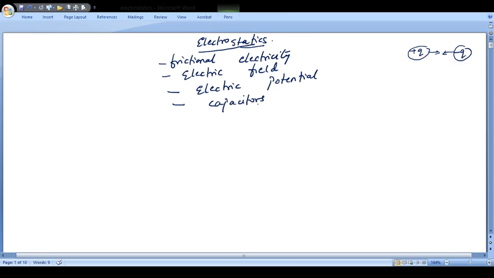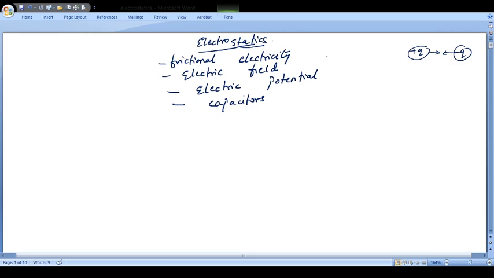You will not be able to understand capacitors unless you know about the electric field and the electric potential. You will not be able to understand the electric field unless you know what the charges basically are. So gradually you will find that the understanding of the chapter is going to take place.